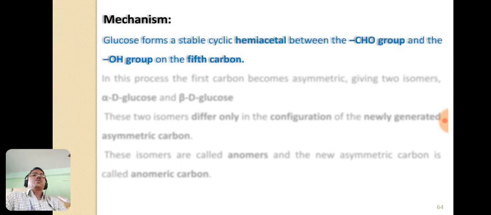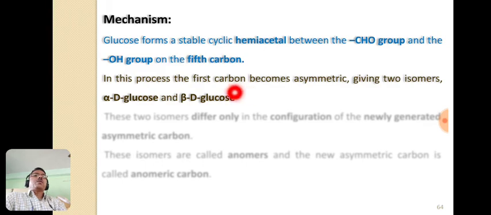So how does it occur? Glucose forms a stable cyclic hemiacetal between the aldehyde group and the OH group of the fifth carbon, and in this process the first carbon becomes asymmetric, giving two isomeric forms of glucose, alpha D glucose and beta D glucose.